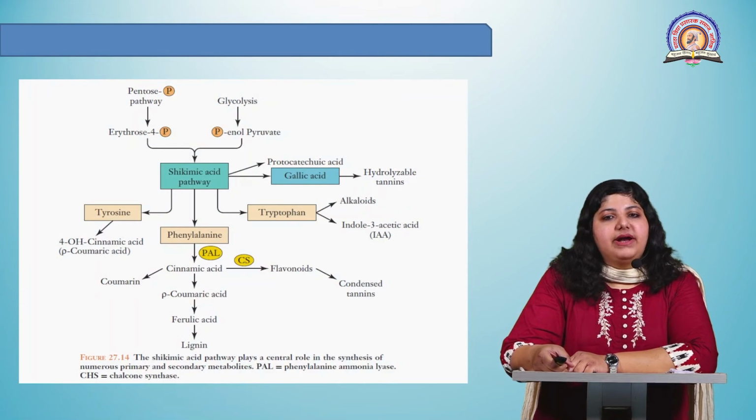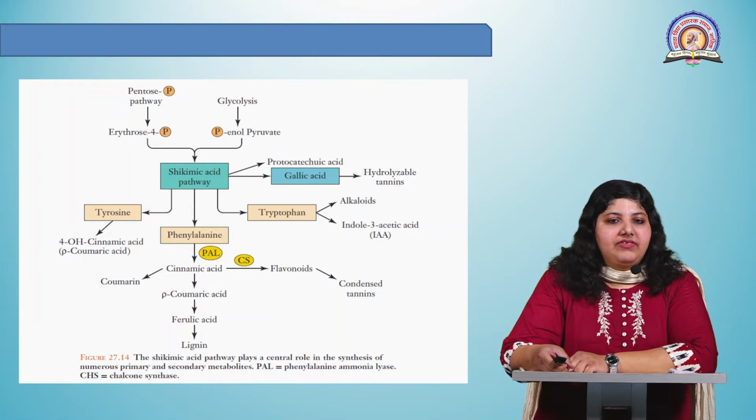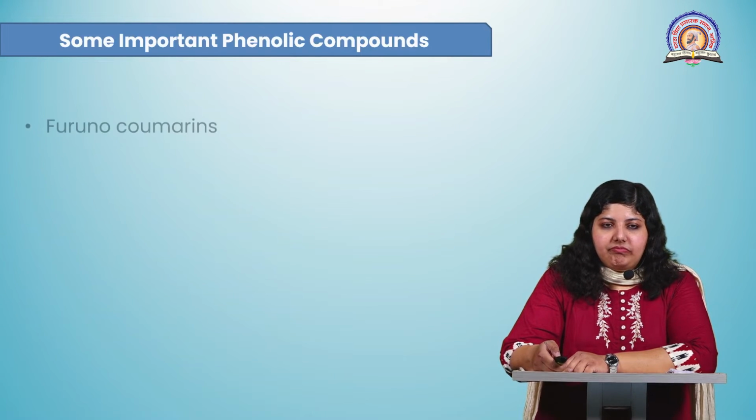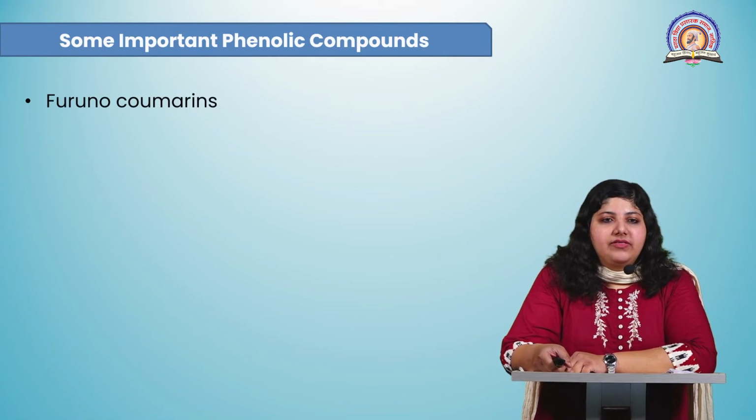This is one more schematic diagram to represent the shikimic acid pathway. You can see the different amino acids formed from the intermediate of the shikimic acid pathway, which in turn give rise to the different phenolic compounds. Now let us see some important phenolic compounds. Furanocoumarins. These are some important phenolic compounds which have antimicrobial activity.